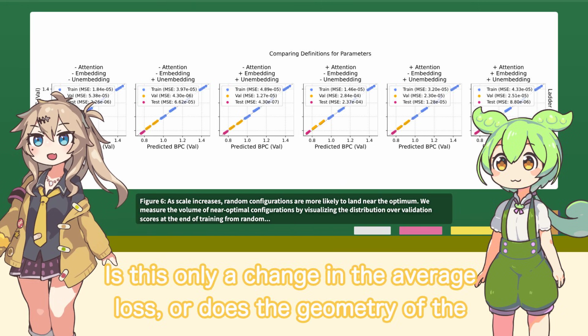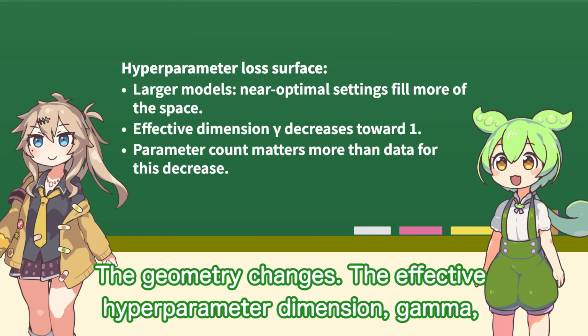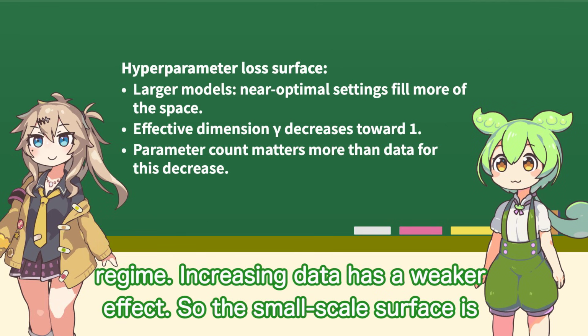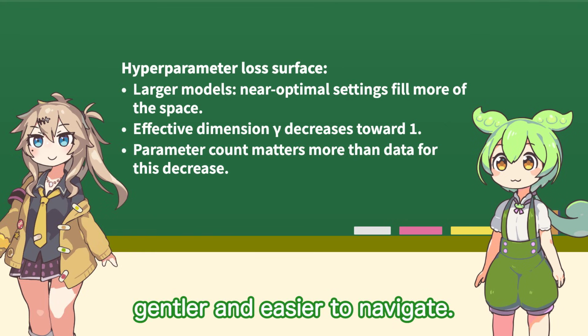Is this only a change in the average loss, or does the geometry of the tuning problem change too? The geometry changes. The effective hyperparameter dimension, gamma, falls as parameter count grows and approaches 1 in the large model regime. Increasing data has a weaker effect, so the small-scale surface is higher dimensional and unforgiving, while the large-scale surface is gentler and easier to navigate.